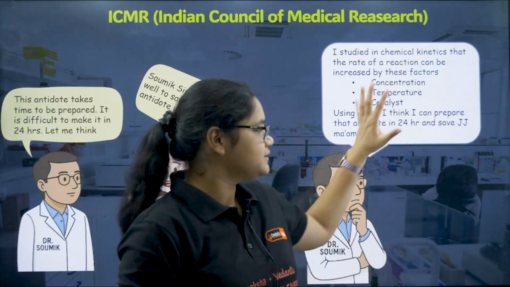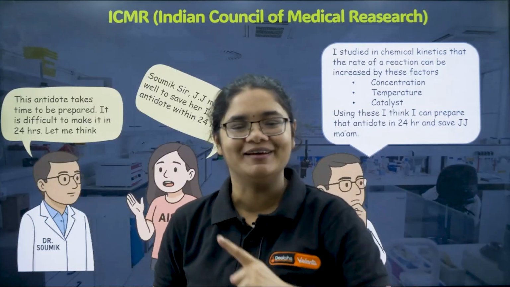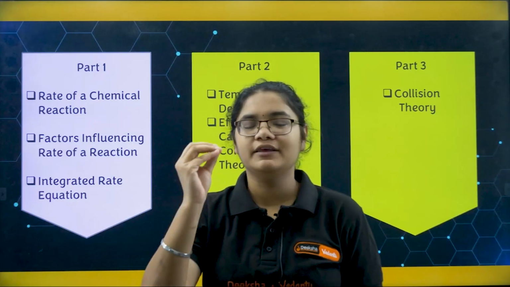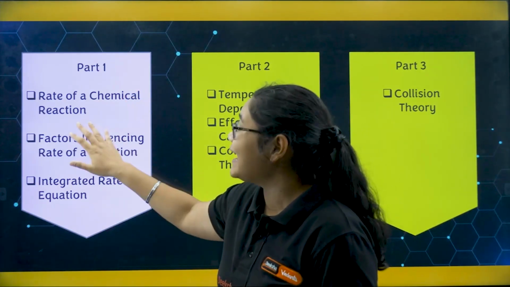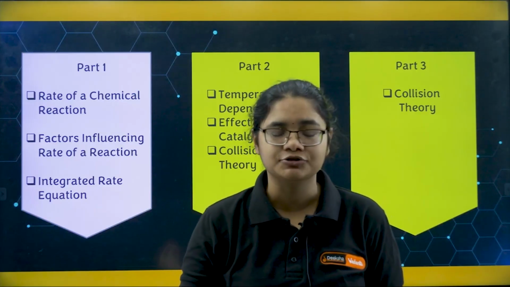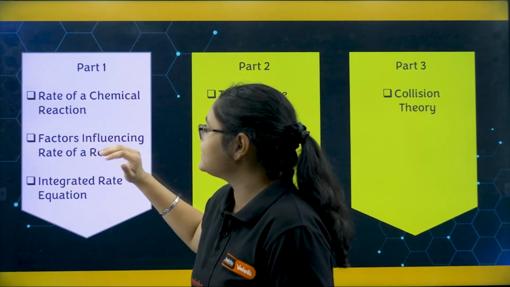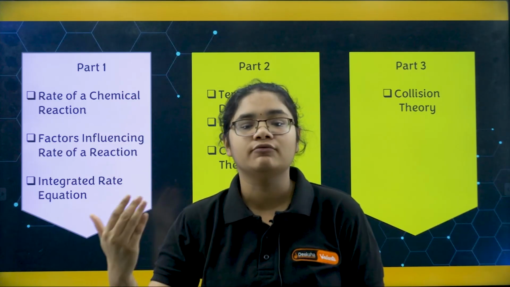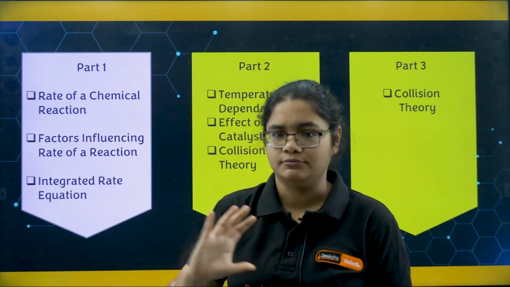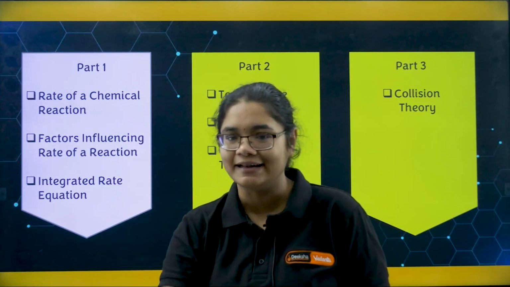So now when Soumik sir is preparing the antidote in the lab, I will tell you the chemistry of chemical kinetics, right? So in today's class, what we are going to study? We are going to study about the rate of a chemical reaction. I already defined what is rate of a chemical reaction, speed of a chemical reaction. So that we will see. Then we will see some factors influencing the rate of the reaction. Okay, what all factors are there which affects the rate of the reaction? Already Soumik sir has told us, but I as a teacher will teach you again in detail.